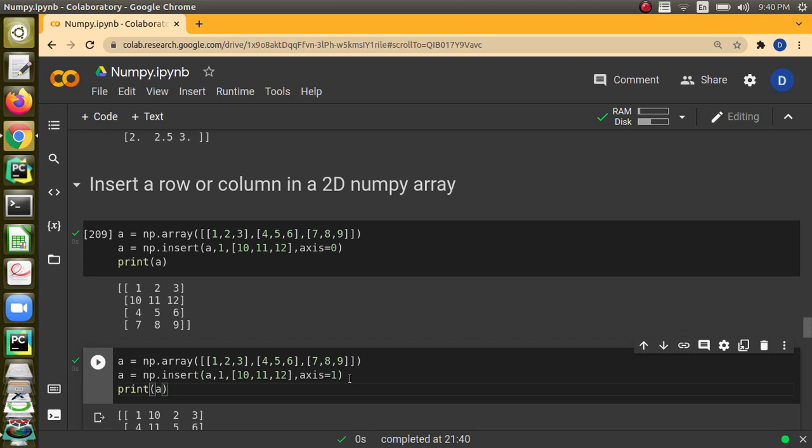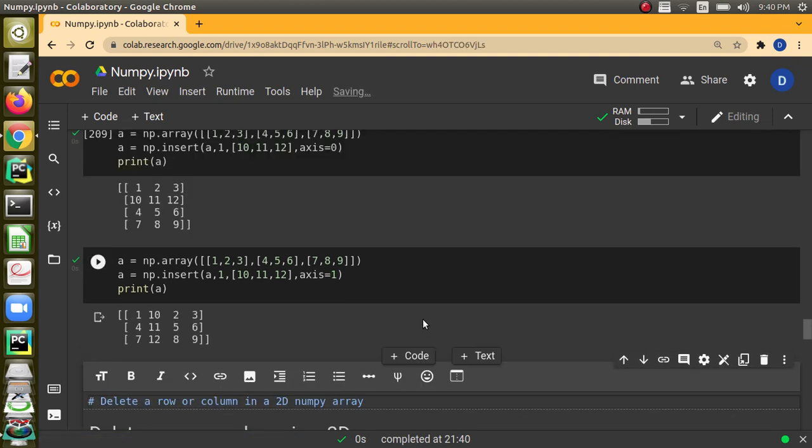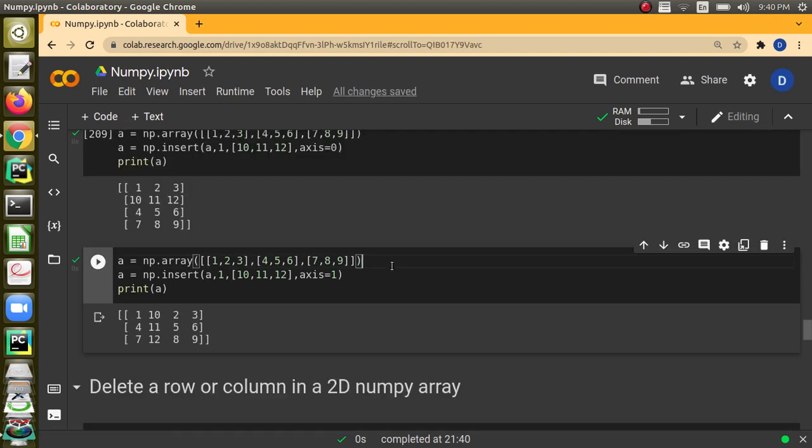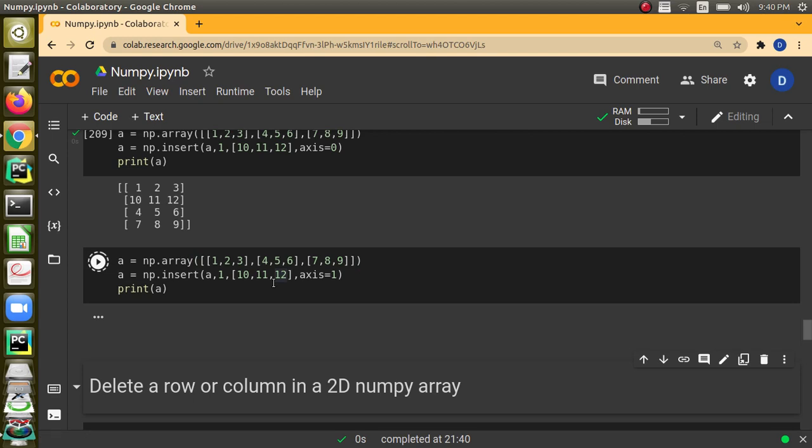And similarly, you can also insert a column. When you tell axis equal to 1, a column will be added. Now we are telling A, and then we are telling at 1, 10, 11, 12. So 10, 11, 12 will be added as the first column.